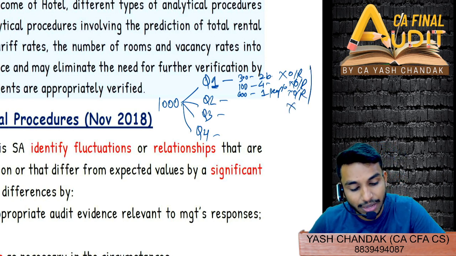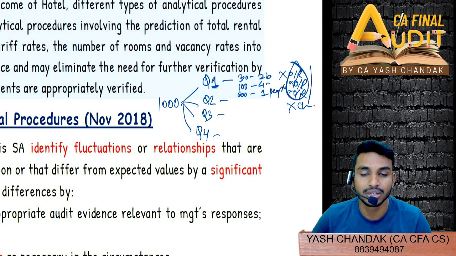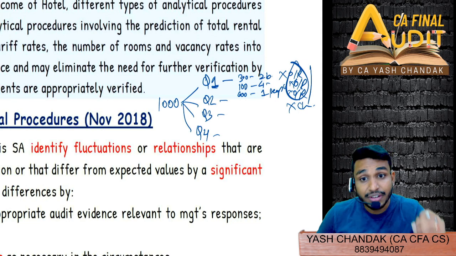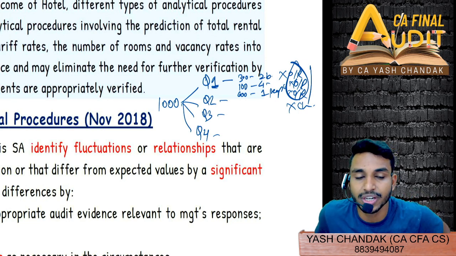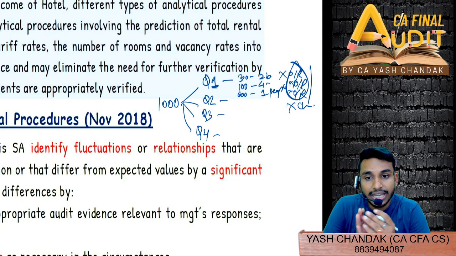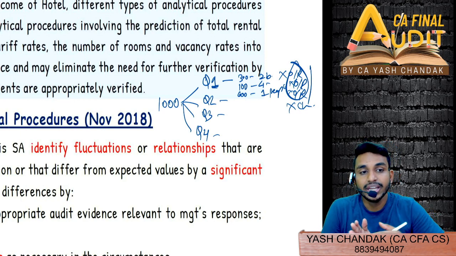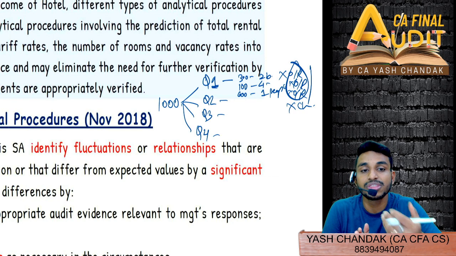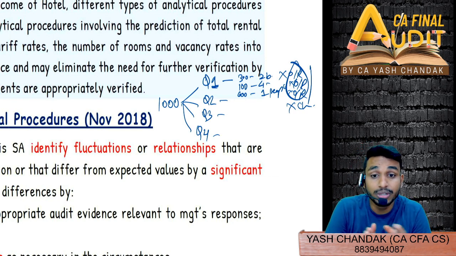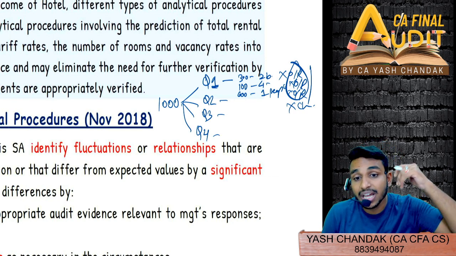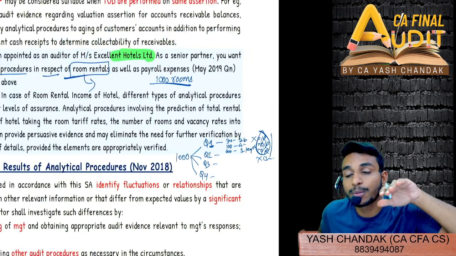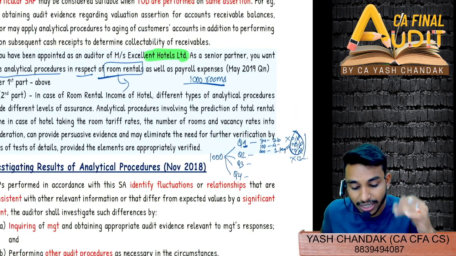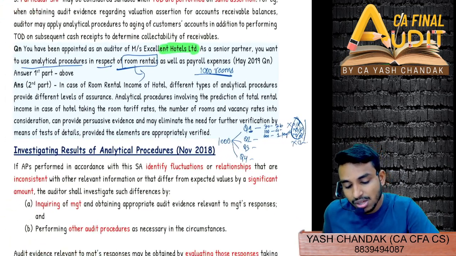Then you can apply what charge, and occupancy rate will be different for different quarters, right? Even the charge per room could be different for different quarters, it cannot be the same. So thereby bifurcating into number of quarters, into occupancy, into number of rooms, different types of room, you are getting a more detailed answer, right? Or you can say a more precise, exact answer, as the expectation would be more precise. So that is what they're saying.